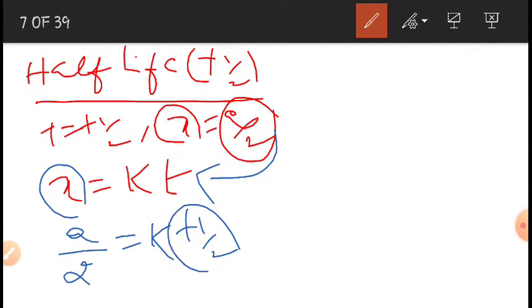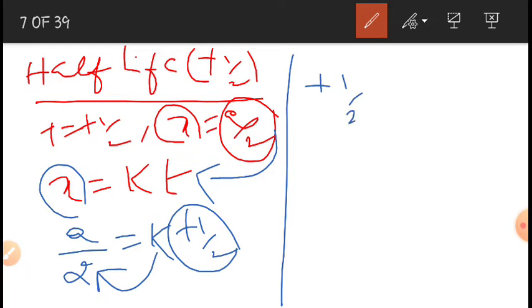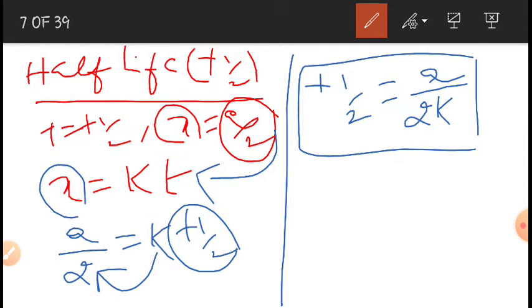I want t half, so I am moving k to this side, rearranging the equation. Then t half is equal to a by 2k, right? This is the equation for the half-life of a zero order reaction. Here 2 is a constant and k is a constant. So I can write this equation like this.